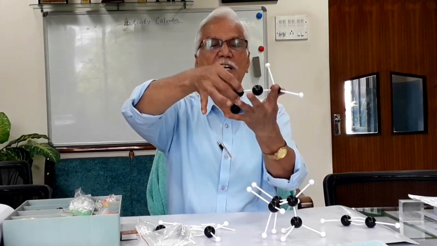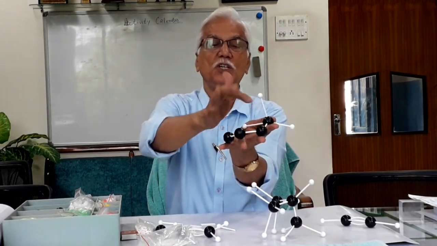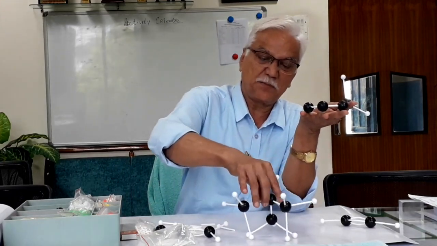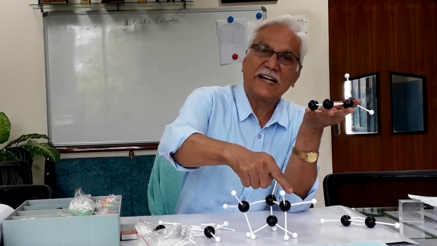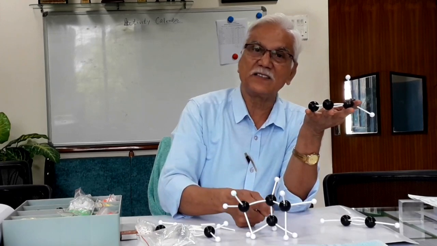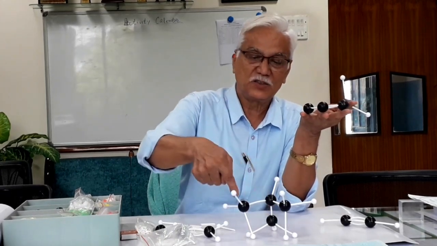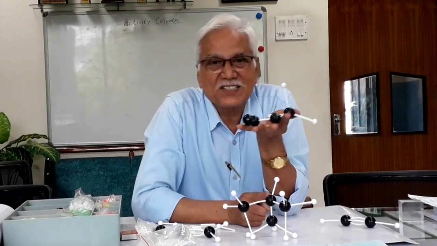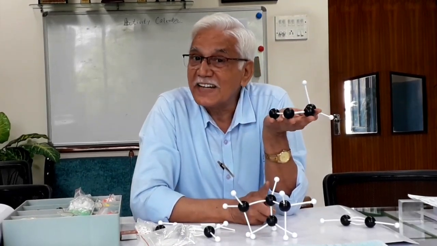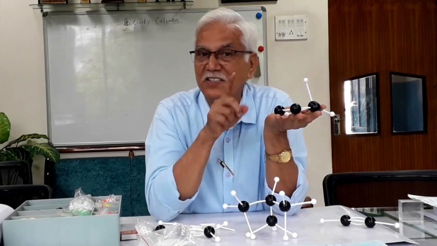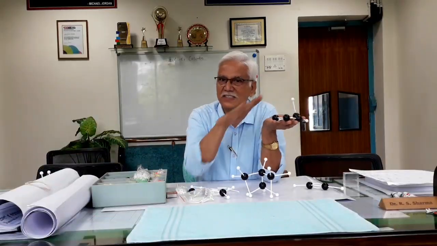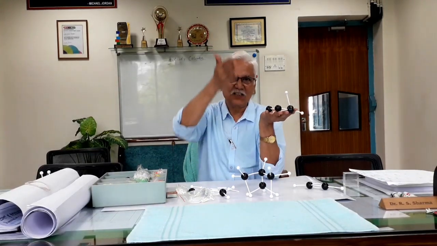You can go straight, 1, 2, 3, 4. Am I right? But here you can't. There is a break. 1, 2, and 3. You have 3 in the straight chain. So this is a structure called a branched chain. I have mentioned earlier, in aliphatic compounds you have open chains. One is the straight chain, another is where there is a branch.